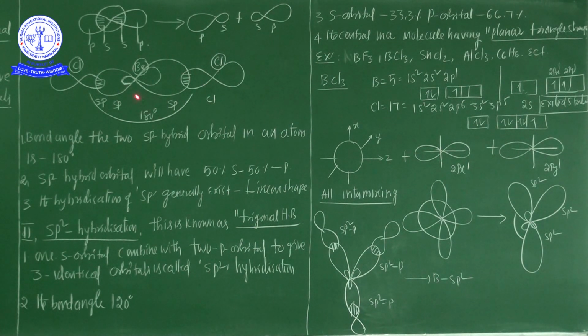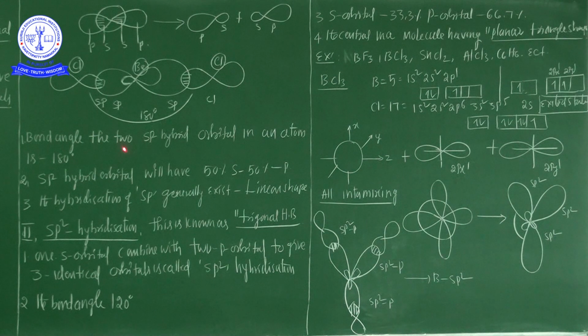So beryllium, one beryllium and two chlorine atoms, they can arrange the structure horizontally. According to the geometrical point of view, this structure is nothing but the linear shape. Beryllium shows 2 sp hybrid orbitals, each sp hybrid orbital bonded with one chlorine pz orbital, hence forming the 180 degrees bond angle shape, that is called linear shape. So that's why beryllium chloride can exist in the linear shape with 180 degrees bond angle.